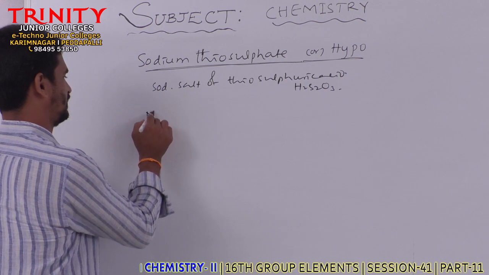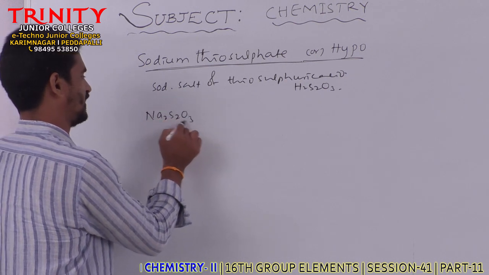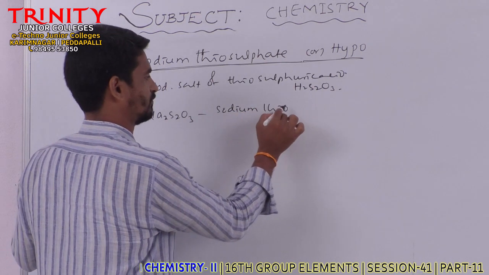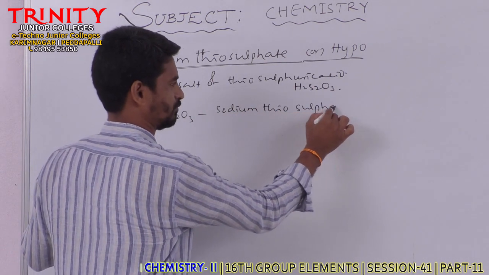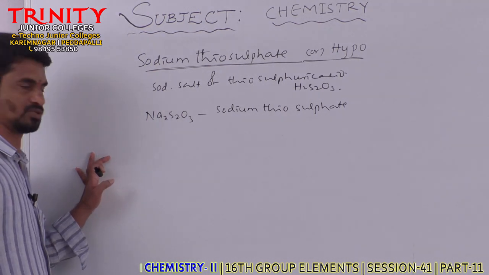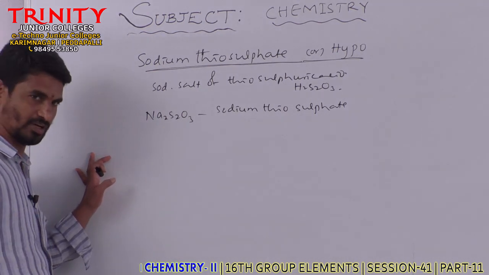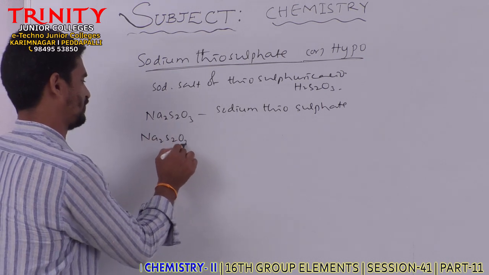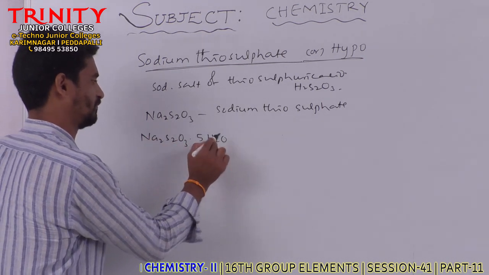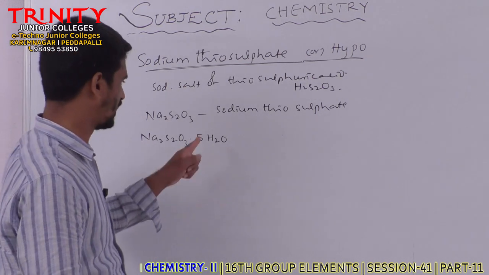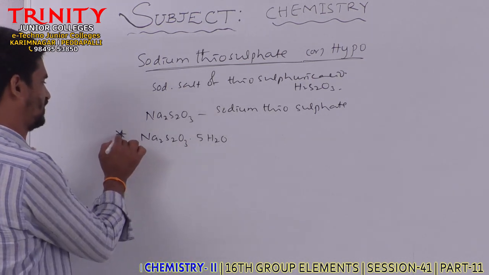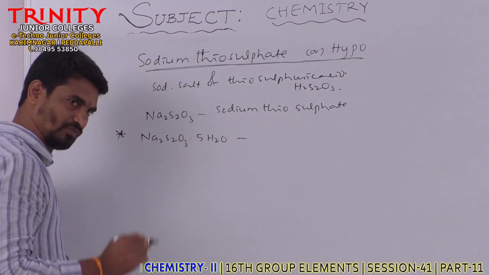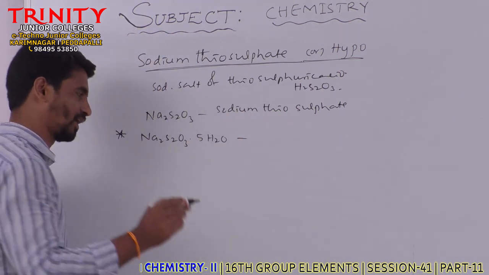Now Na2S2O3 is called sodium thiosulfate. And Na2S2O3 5H2O is called hydrated sodium thiosulfate or sodium thiosulfate pentahydrate.